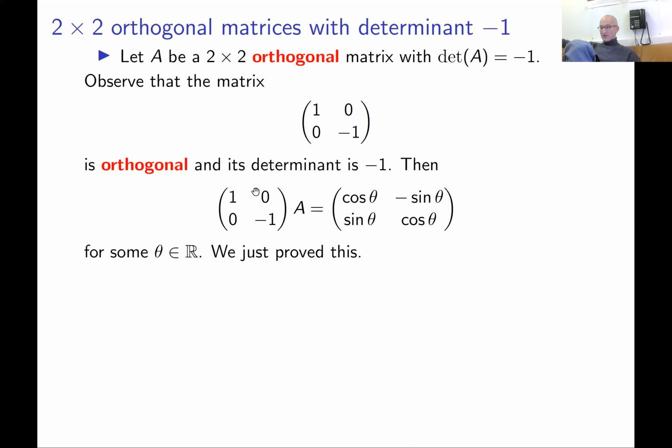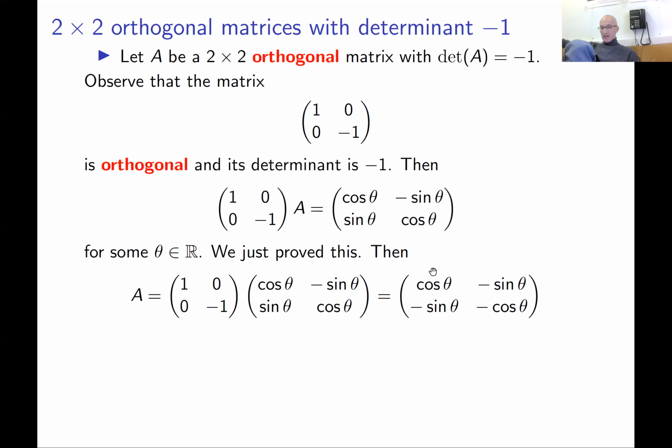Okay, and then can you find A? You need to multiply this equality by the inverse of this matrix. Of course, the inverse of this matrix is this matrix itself. So you multiply, and you get that A is cosine theta, sine theta, sine theta, minus cosine theta. This is very similar to the matrix of rotation, but signs are changed. Two signs changed.